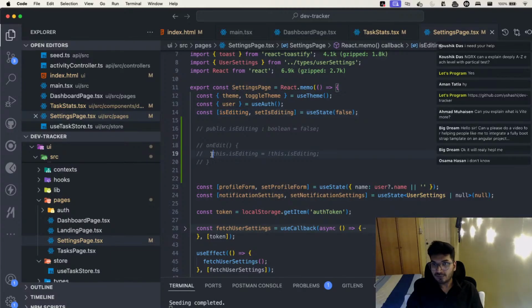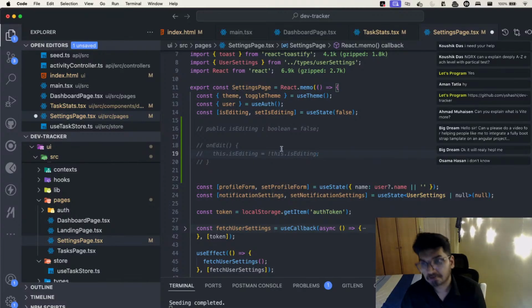Whenever somebody clicks on this, in Angular that's how you do it. You can do it like this. So we can say isEditing as true. Suppose if you want to make it true, or if you want to make it false, you say this as false. But if you want to toggle, like on and off, you do something like this. Yes or no? Okay, so that's how simple it is.